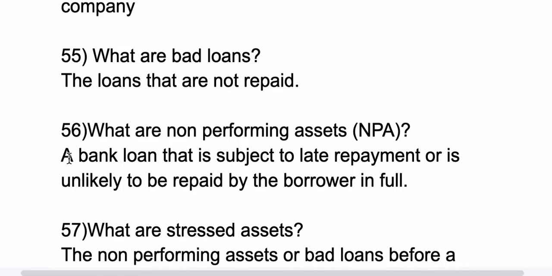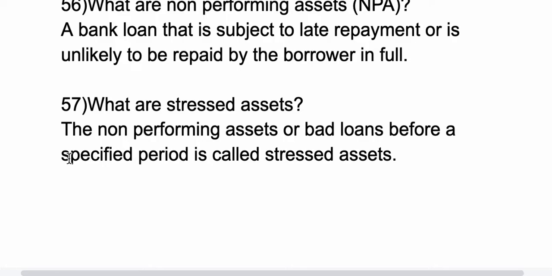Okay. So in that scenario, in that situation, that is called non-performing assets. It may be late repayment, or I will be unable to pay the borrower or the bank. So in that aspect, my company or I will be termed as the non-performing assets.